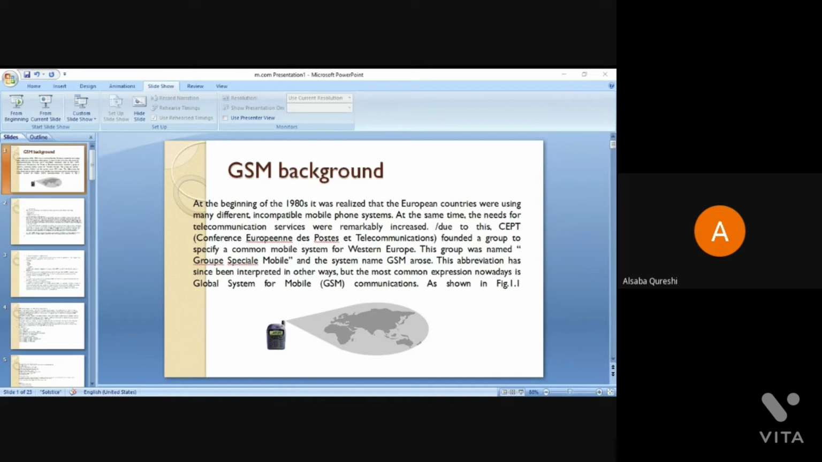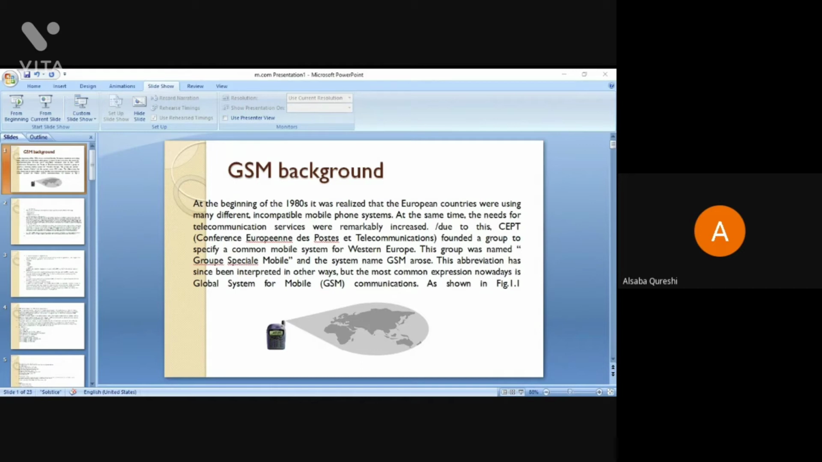This group was named Groupe Spécial Mobile, and the system name was GSM. The abbreviation has since been interpreted in other ways, but the most common expression nowadays is Global System for Mobile Communication.